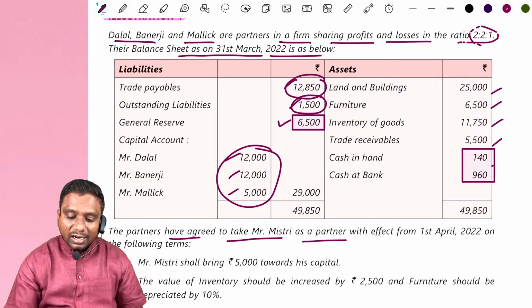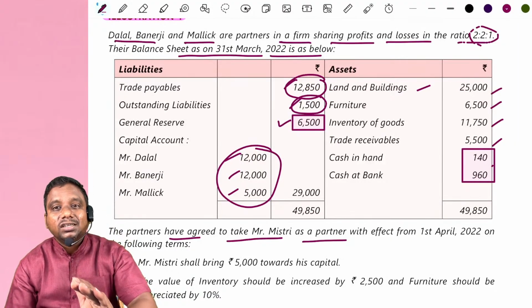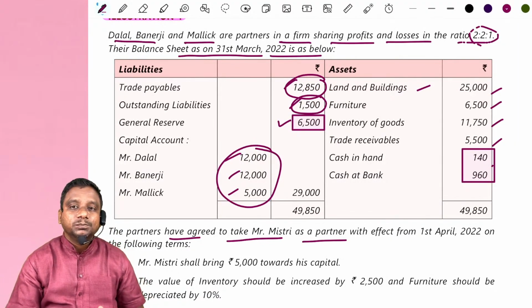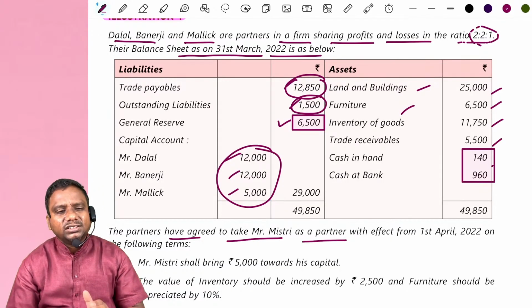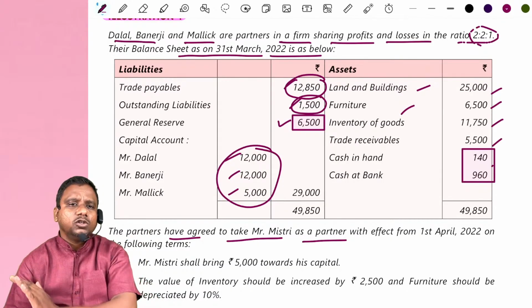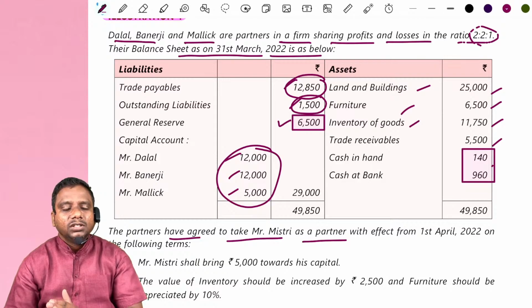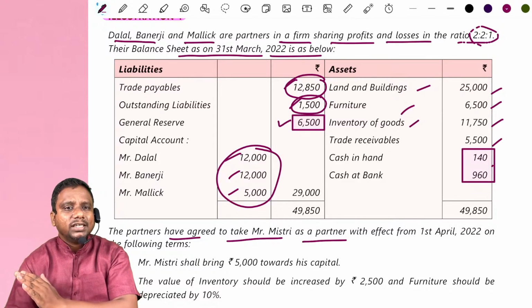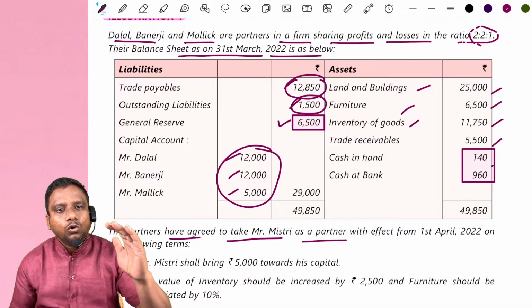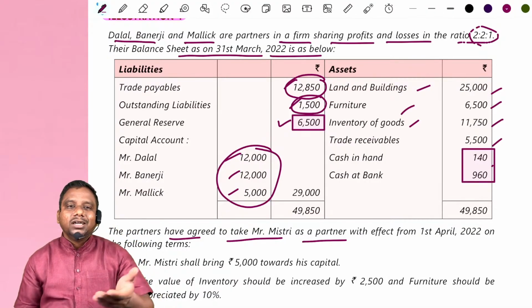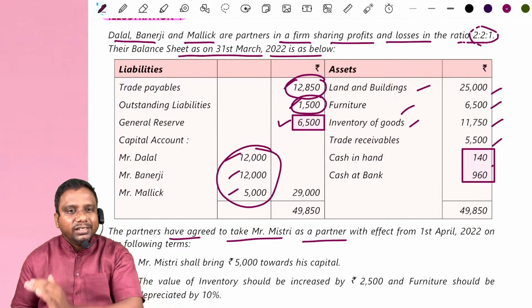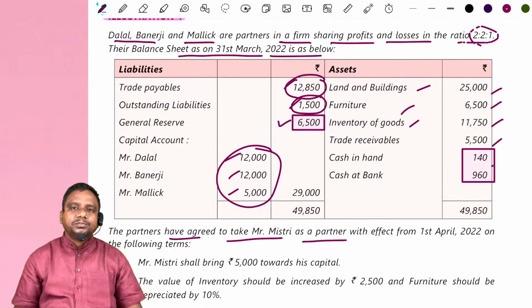Next, come to the assets side, land and building. If there is no change in the land and building, write down the same in the balance sheet. Furniture. Yes sir, there is a change, either increase or decrease, and write down the new balance. Inventory. There is no change, sir. Write down the same. Means by looking at the old balance sheet, you have to prepare the new balance sheet. If there is any change, change it. Otherwise, write down as it is.